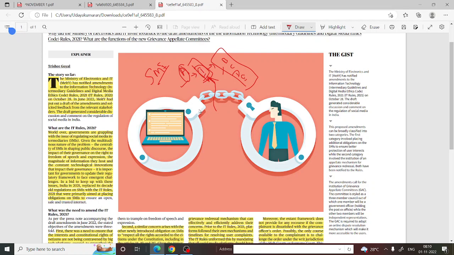Now the government has brought certain rules, and only if the rules are obeyed by the social media intermediaries can the intermediaries escape from the law. Or else intermediaries will be held accountable for the actions committed by A also, so he will also be taken as a partner in this. This is not the literal, legal meaning; this is for understanding, right? So we'll be moving on to the details.